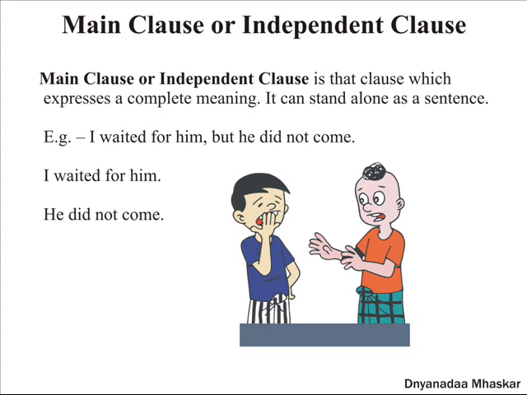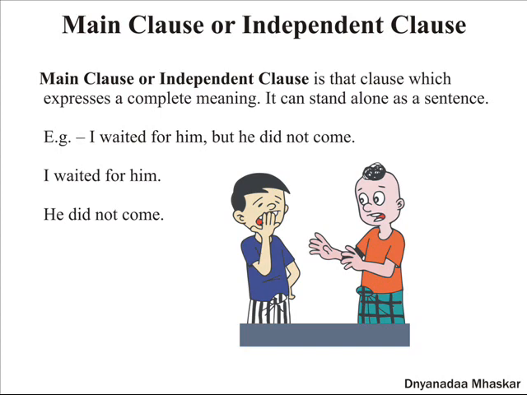For example, I waited for him, but he did not come. I waited for him. He did not come. These two are complete sentences and they make complete sense. So, in simple words, two simple sentences are joined together with the conjunction but, and each of the above two sentences has a subject and a predicate and is independent of the other as it can stand on its own and still make complete sense.